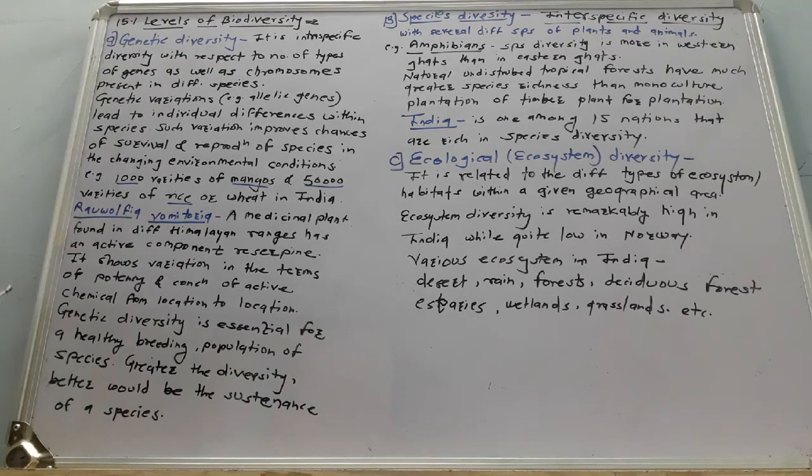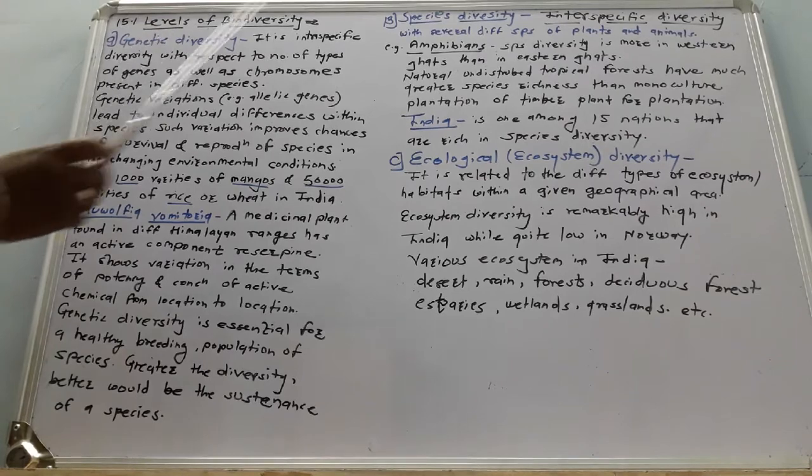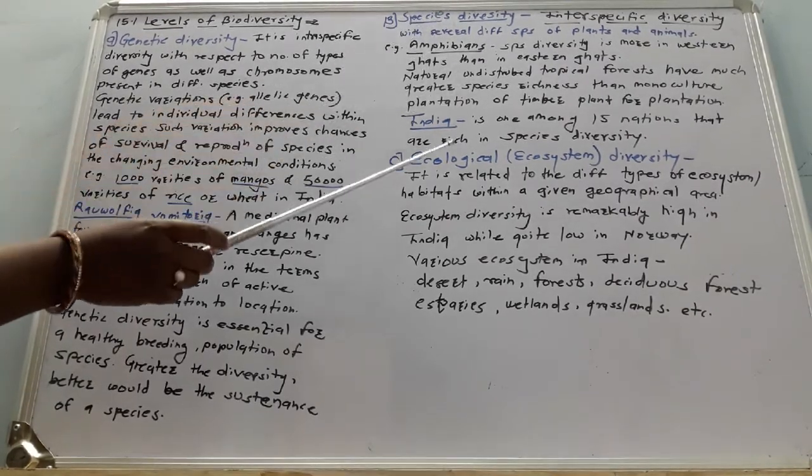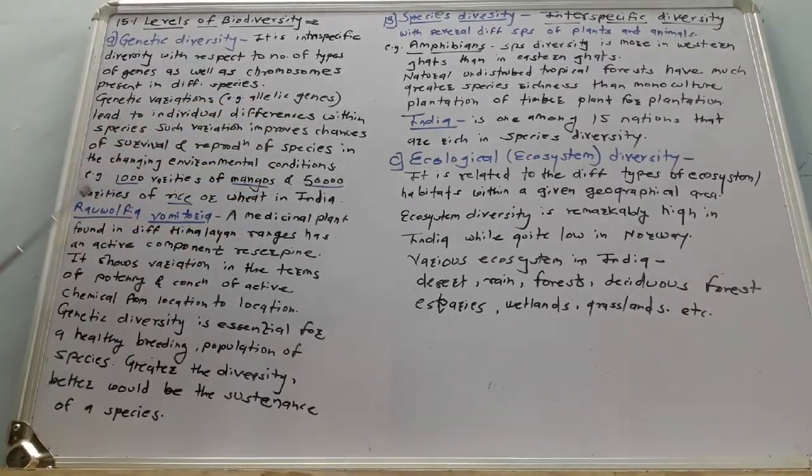There are three levels of biodiversity, as we already know: genetic diversity, species diversity, and ecological diversity. This third type, ecological diversity, is also known as ecosystem diversity. Here we take the information one by one along with examples. The first one is genetic diversity.